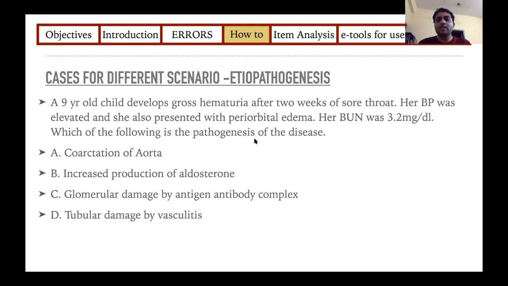So here, instead of just asking you the diagnosis, which is probably an understanding level question, I've gone one step higher and chosen to test the application of the knowledge. So not just understanding and coming up with a diagnosis of post-streptococcal glomerulonephritis, now you have to think, what is the etiopathogenesis behind that disease? If you know that there is damage to the glomeruli, only then can you come to this diagnosis.